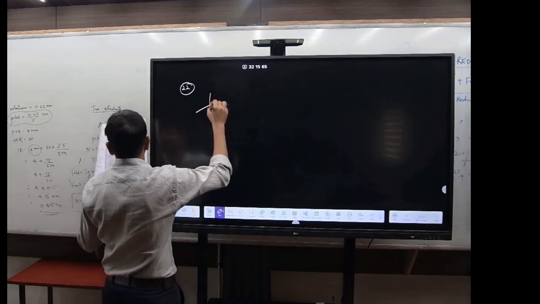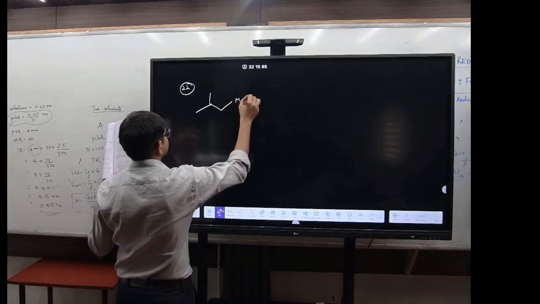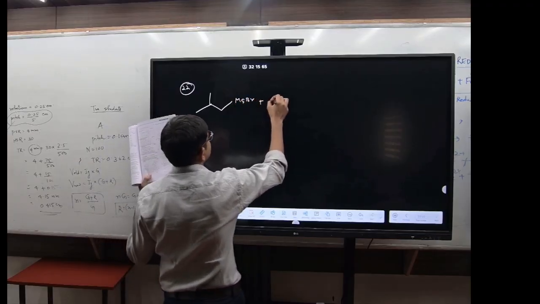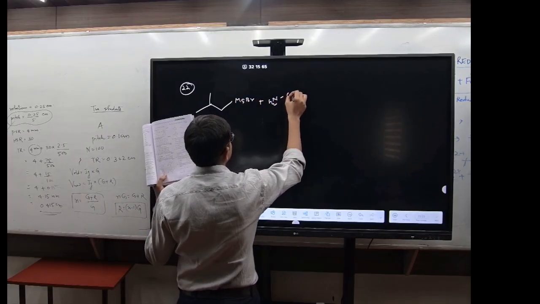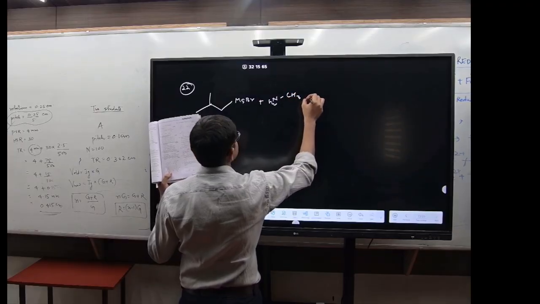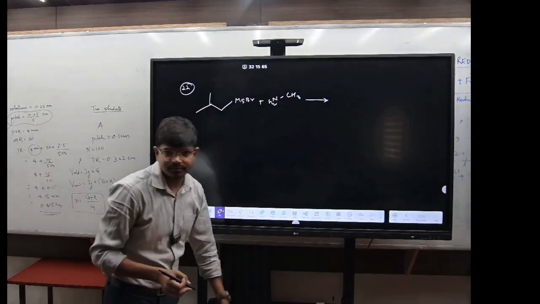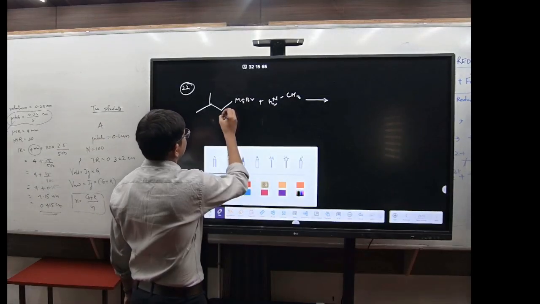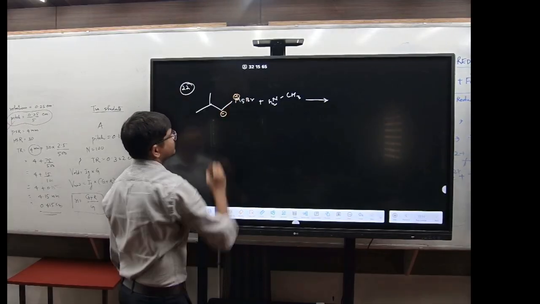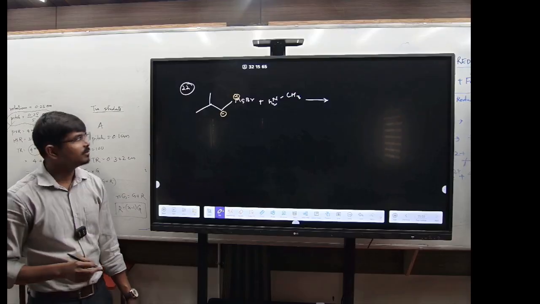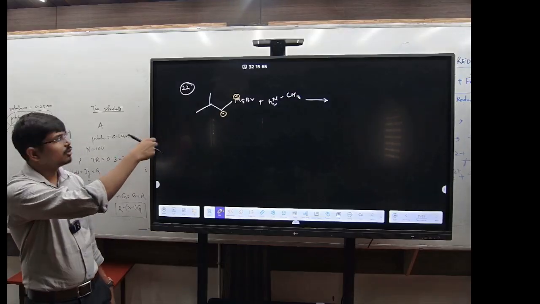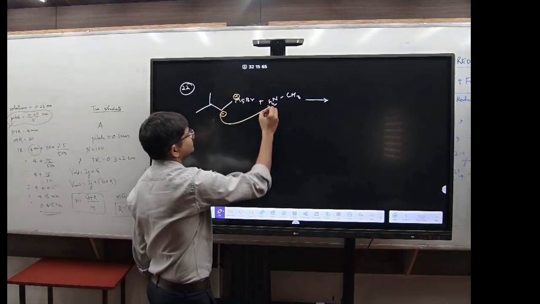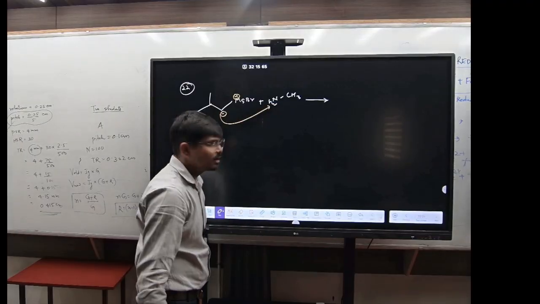You have this MgBr, right? And you have this NH2 and you have the क्या? CH3 in the presence of dry ether, right? Now you know that this will have the negative, this will have the positive, isn't it? Basically, it's a Grignard reagent, right? So it will take the hydrogen of this one. Clear? So it will form